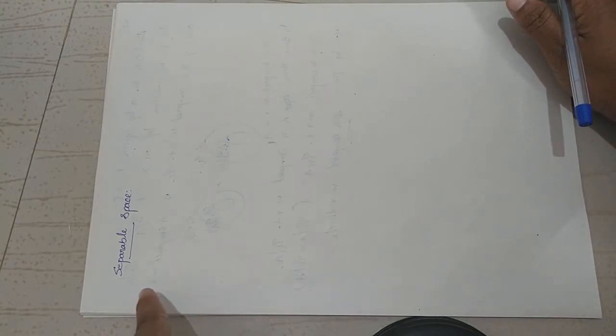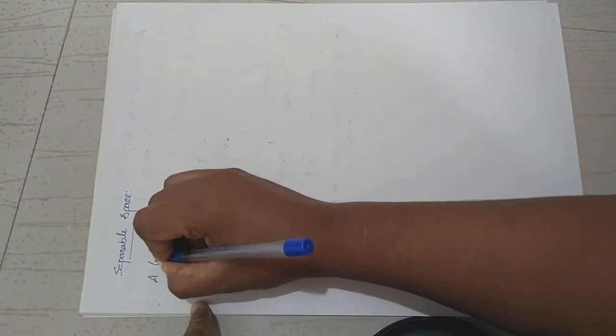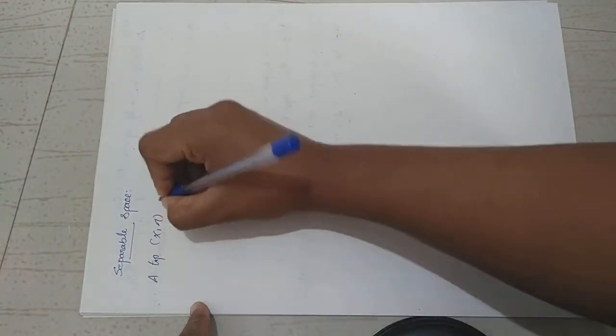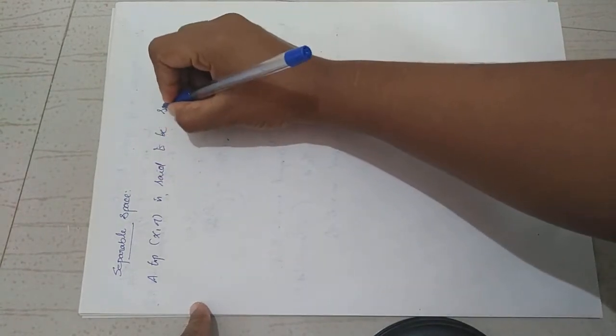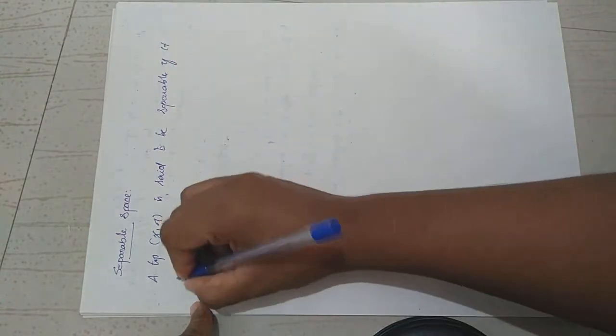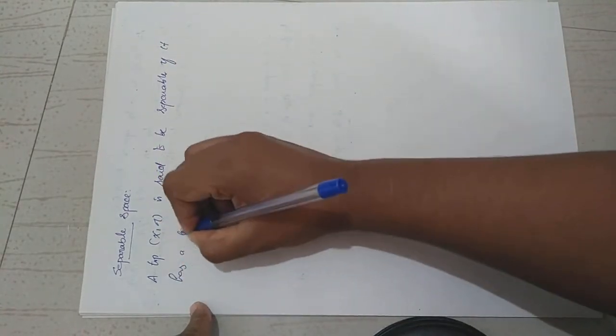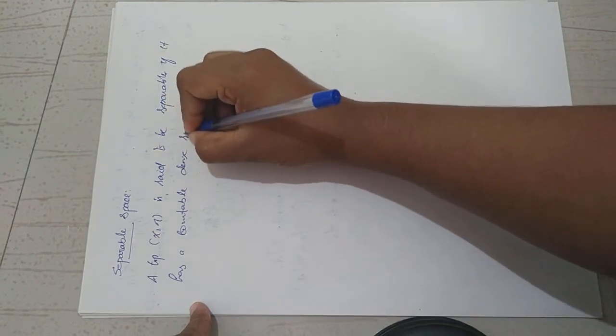We have already discussed this concept of separable space in metric spaces, which is the same as in the topological space also. A topological space (X, tau) is said to be separable if it has a countable dense subset.